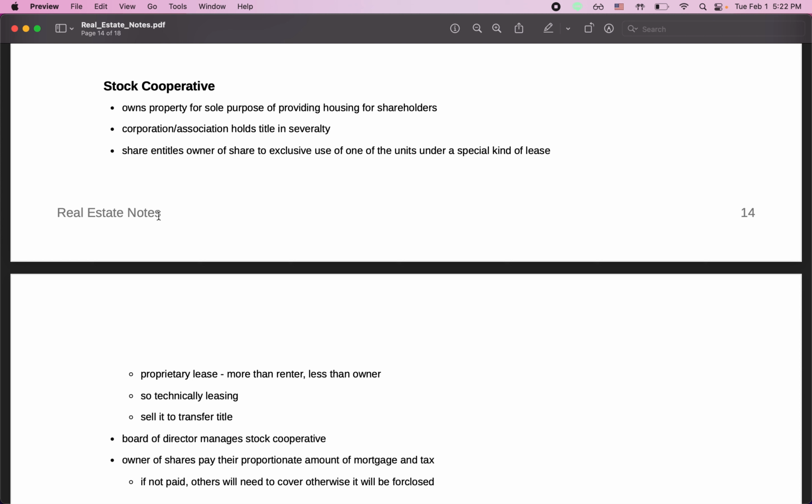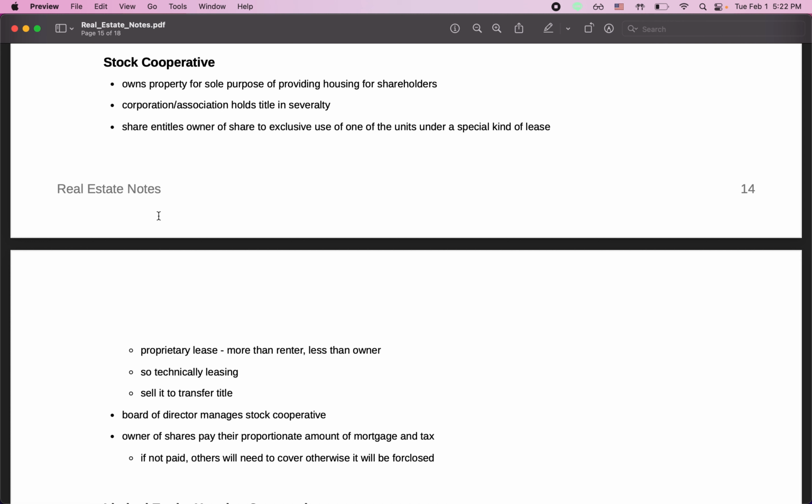What that means is essentially they have more rights than a regular renter, but less than an owner. So it's technically leasing, and the way they transfer the ownership is to sell the share, right? Because the share is what entitles the owner to the use of the unit.